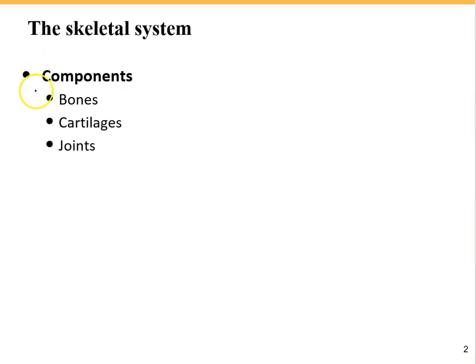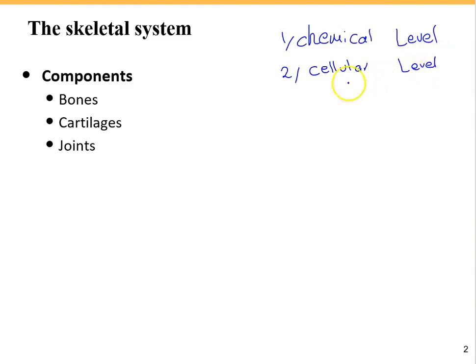If you remember from the previous chapters, we learned about the levels of organization, from smallest to largest. We have the chemical level, which consists of atoms, molecules, and organelles. They join together and make a cell. Then we have the cellular level, like skin cells, blood cells, and bone cells.